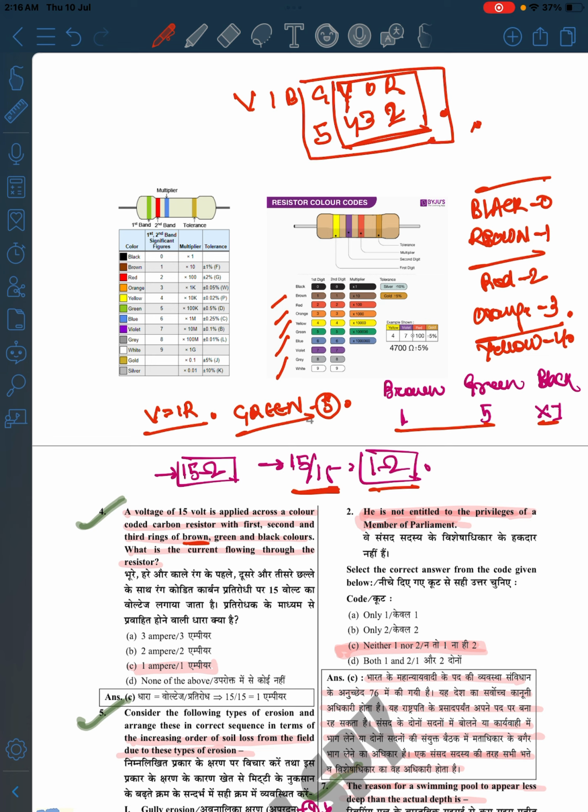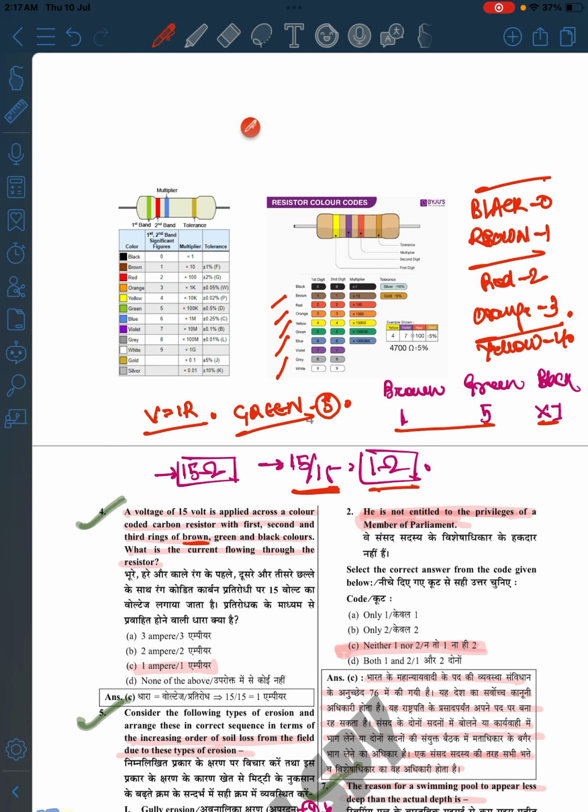In fact, 7 6 5 4 3 2, it is in this order, in the VIBGYOR order only. So guys, you can see how the color coding is working here. I just mentioned it here. So 7, 6, 5, so I think indigo is not there. Okay, fine. Okay, got it.